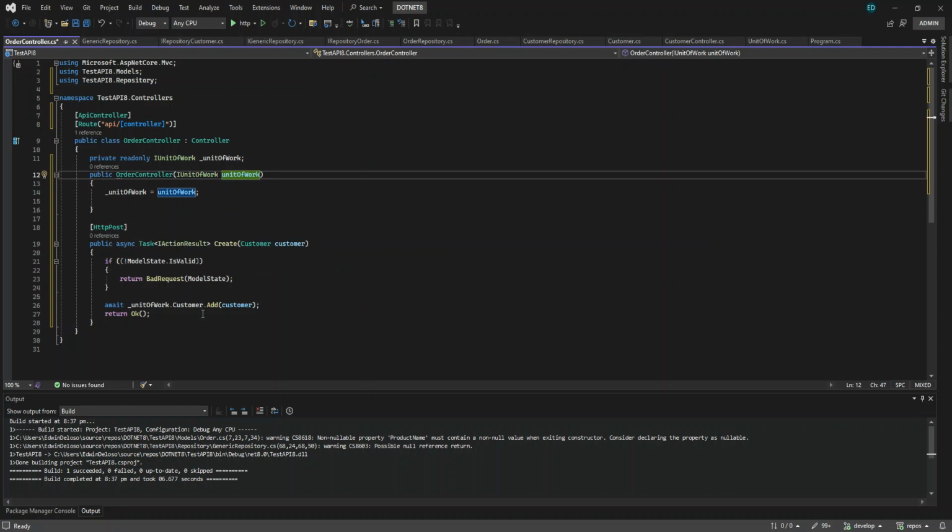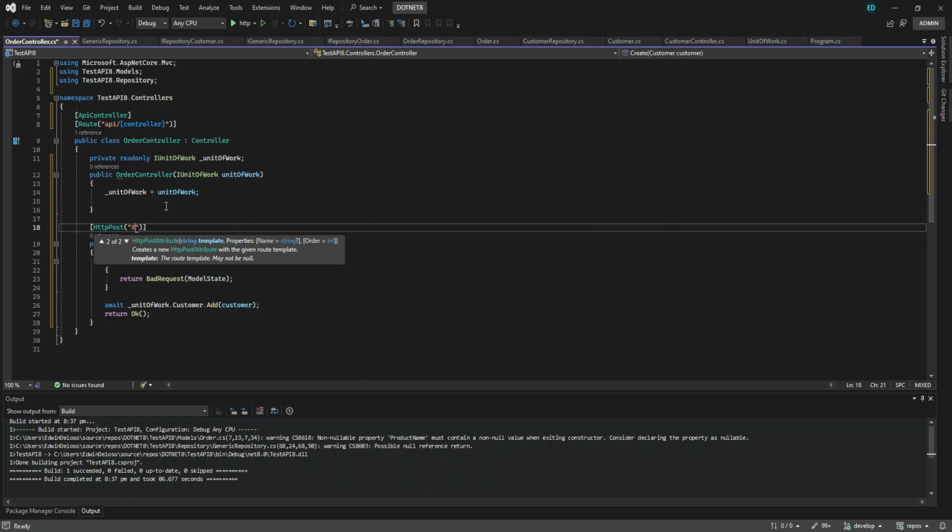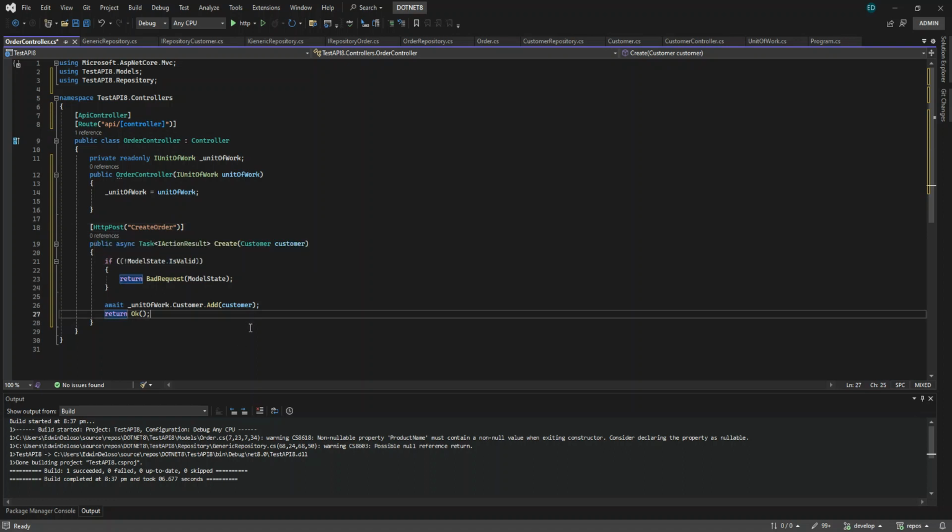All right, so this one is post. Since our API is a controller, the API controller name is order. If you want to pass another name, like create order, you can do that. It will be another name, post create order, like that. And if the model state is invalid, return bad request, meaning there are properties missing here.